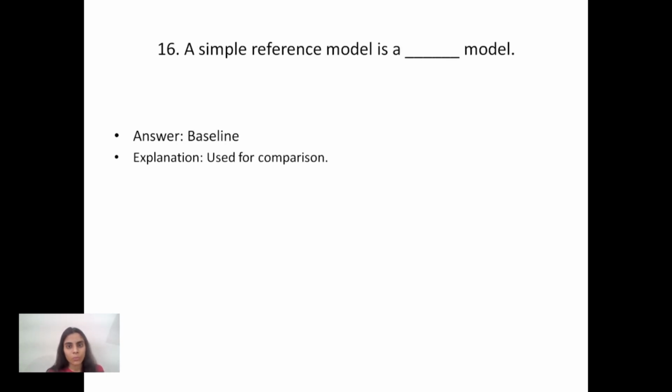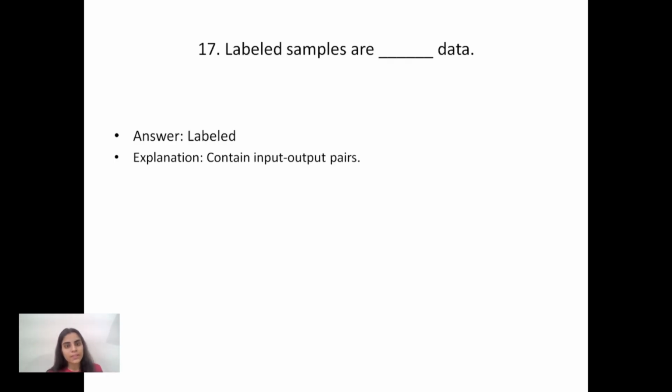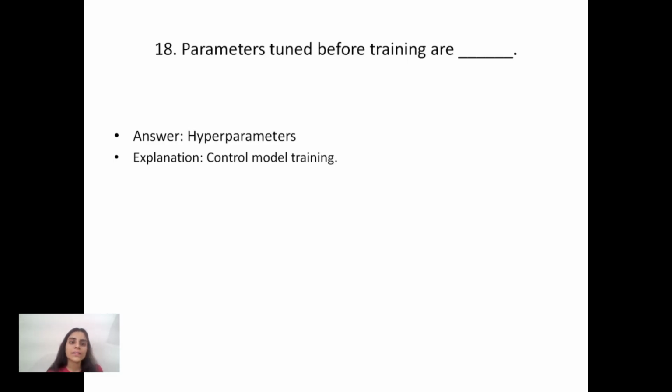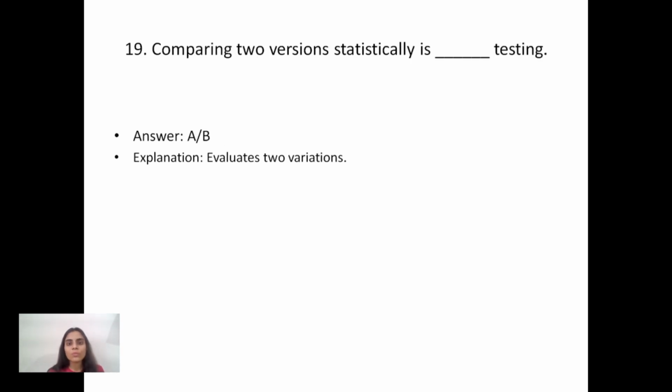16th is a simple reference model, a baseline model. Why? Because it is used for comparison. The 17th question is: labeled samples are labeled data. Why? Because they contain input-output pairs. After it, the 18th question says parameters tuned before training are hyperparameters. Why hyperparameters? Because they control model training. After it, comparing two versions statistically is A/B testing. Why A/B? Because it evaluates two variations.